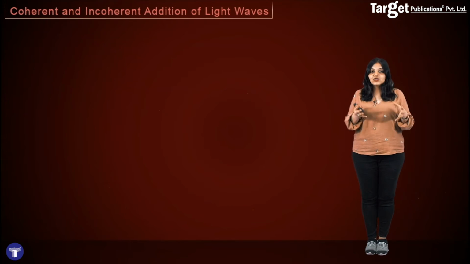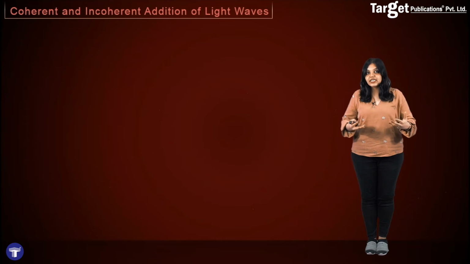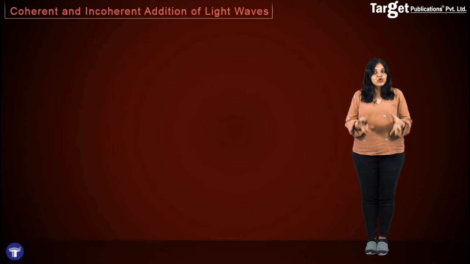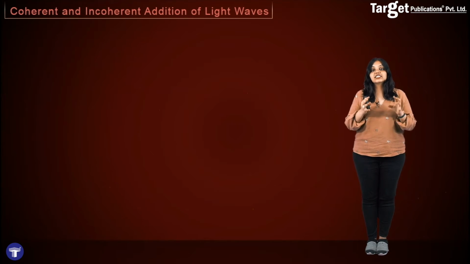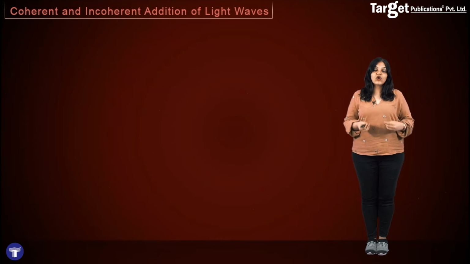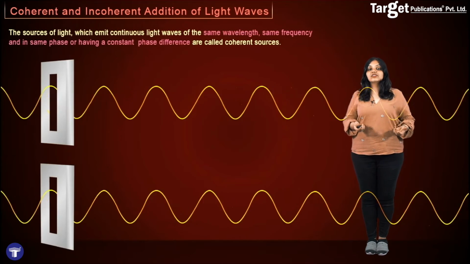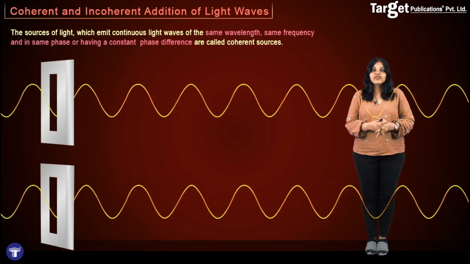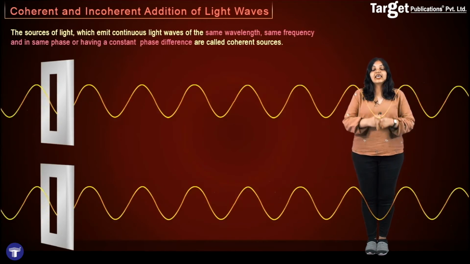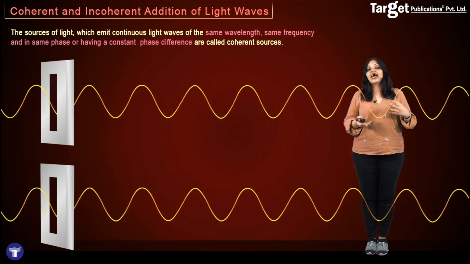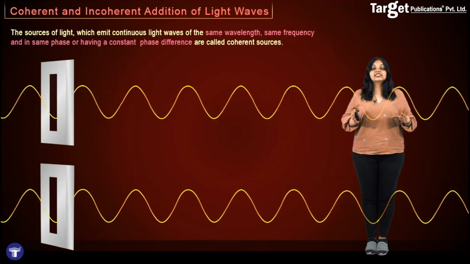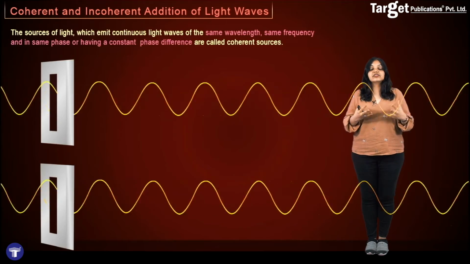Now, we said that we will need to apply the superposition principle in order to explain interference. But in order to obtain interference in the first place, the sources of light that you need to use must be coherent. And therefore, the concept of coherence and incoherent light sources is extremely important to the understanding of interference. Coherent sources are those that have the same wavelength, same frequency, and they are in the same phase, or they have a constant phase difference. In such a case, the sources are said to be coherent sources.